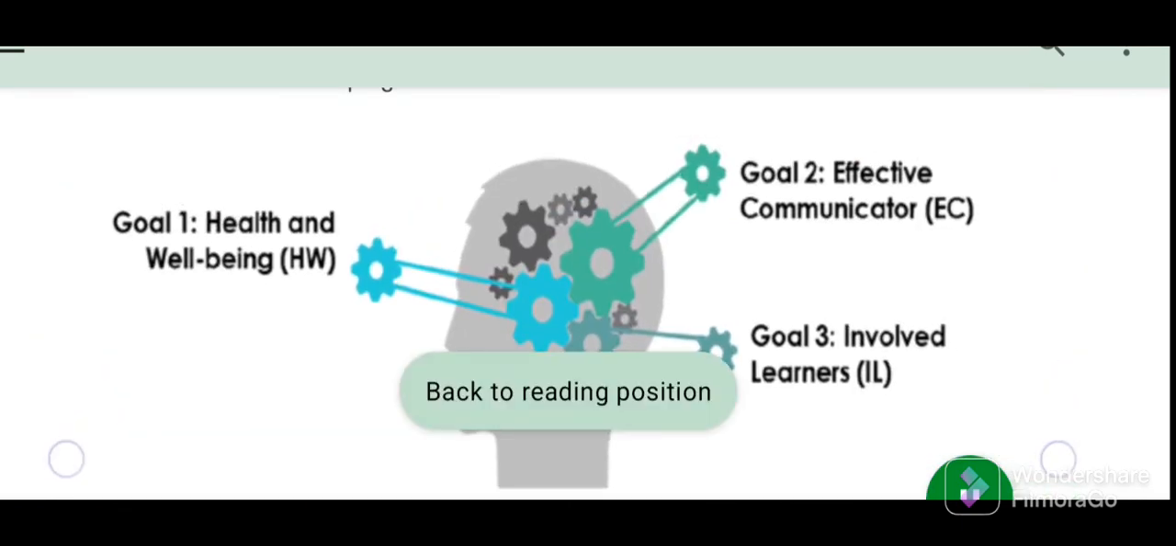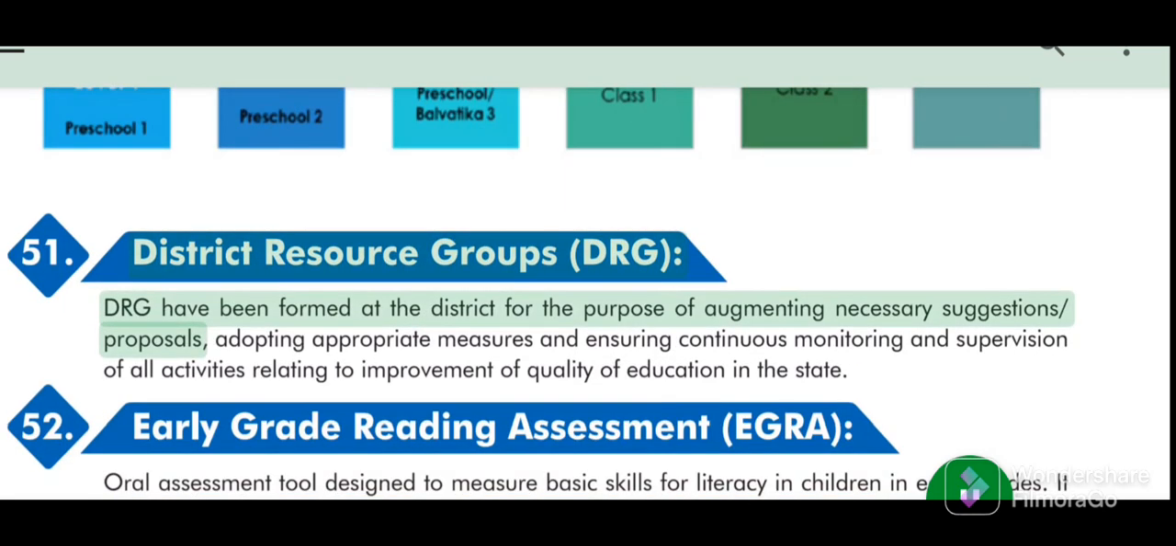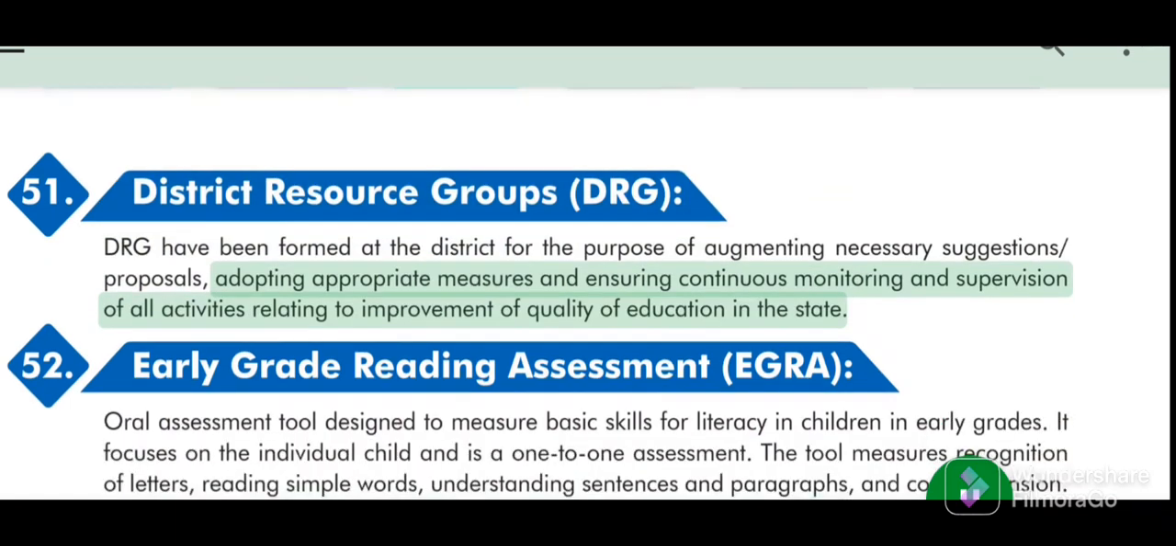51. District Resource Groups (DRG) have been formed at the district for the purpose of augmenting necessary suggestions, proposals, adopting appropriate measures and ensuring continuous monitoring and supervision of all activities relating to improvement of quality of education in the state.